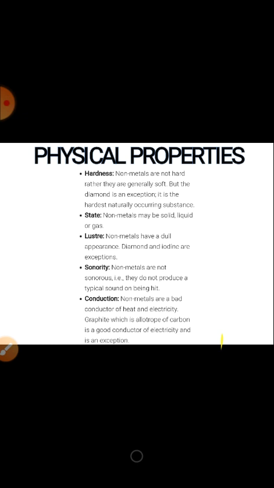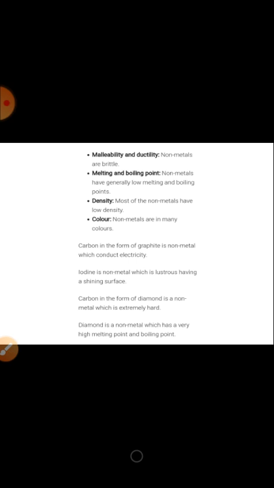Sonority. Non-metals are non-sonorous, they do not produce a typical sound on being hit. Conduction. Non-metals are bad conductors of heat and electricity. Graphite, which is an allotrope of carbon, is a good conductor of electricity. Malleability and ductility. Non-metals are brittle. Melting and boiling point. Non-metals have generally low melting and boiling points.